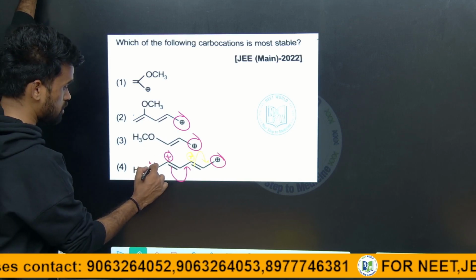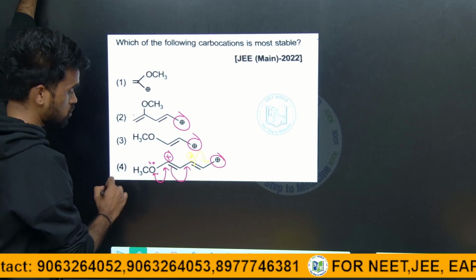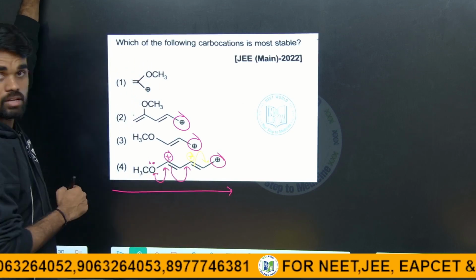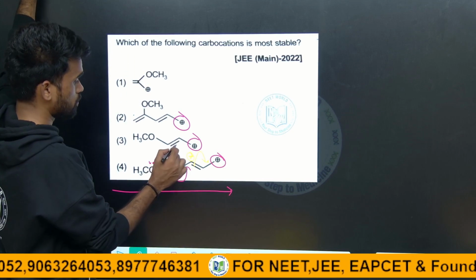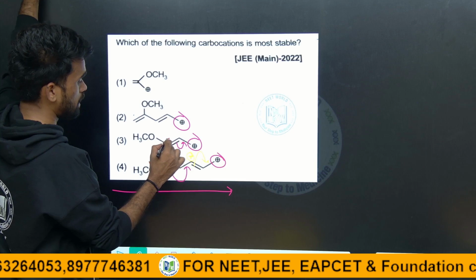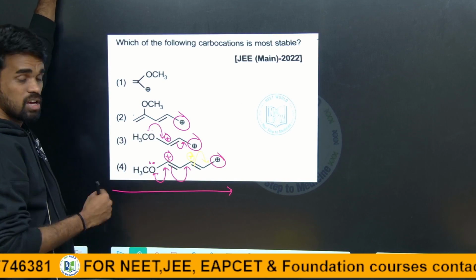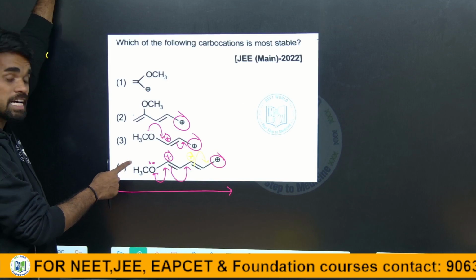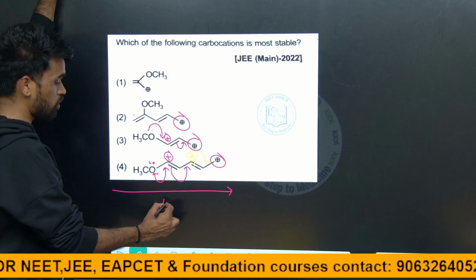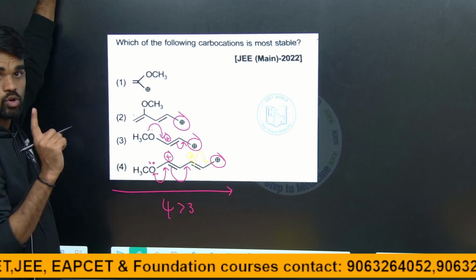That will be stabilized by these lone pairs like this. So it is a continuous conjugation, right? In this case also, when it is shifting here, we will be getting a positive charge here, and this pi electron will stabilize this positive charge. But more the number of resonating structures in 4, therefore 4 is more stable than 3. I hope it is clear.